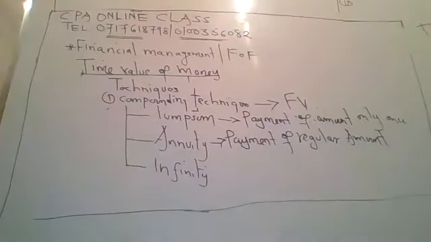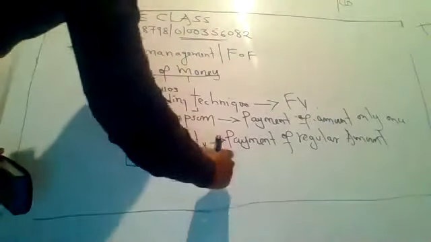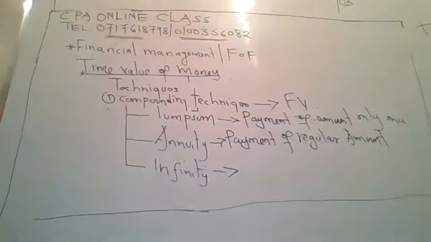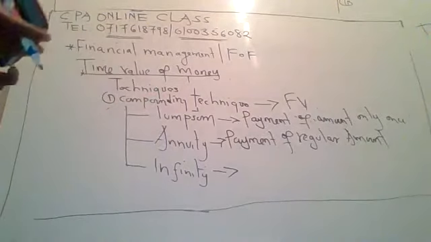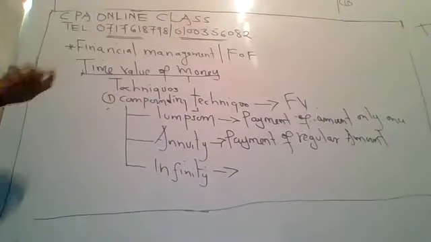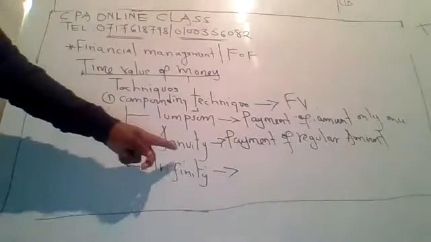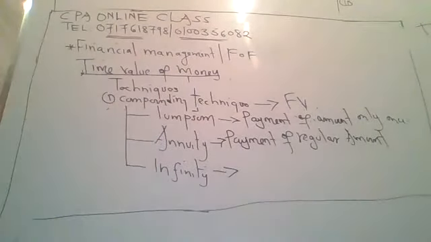So payment of a regular amount every year, that is what? An annuity. And infinity is where you pay, but you don't have a specific date. So those are the techniques of doing compounding. How do you identify this one is a lump sum, this one is an annuity, and this one is infinity?